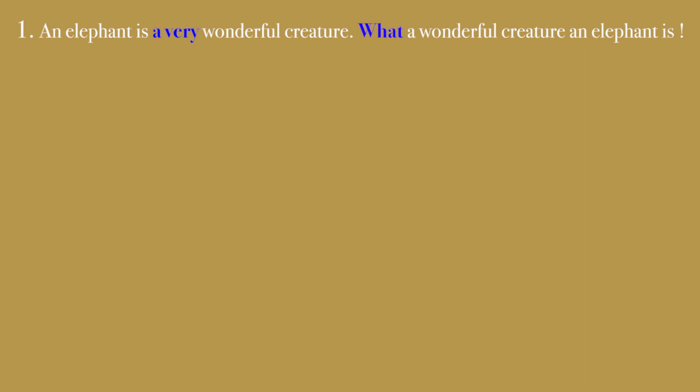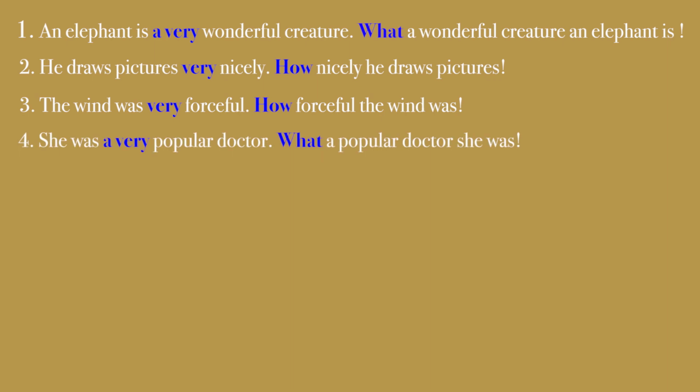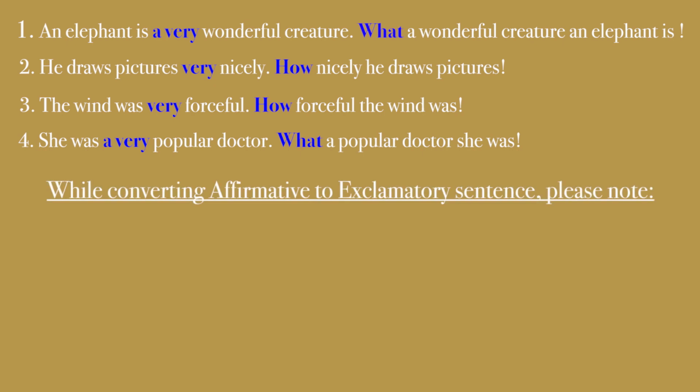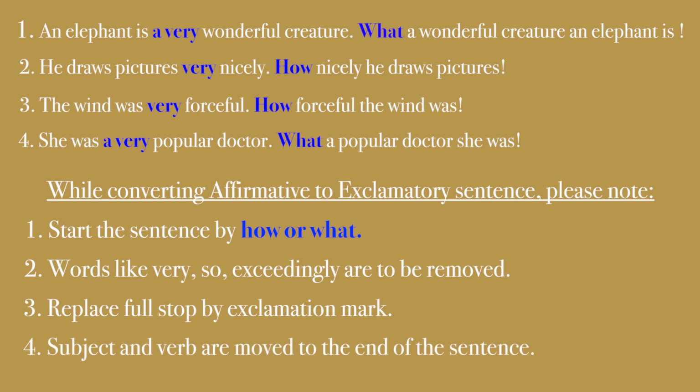Now let us see some more examples. He draws pictures very nicely. How nicely he draws pictures. The wind was very forceful. How forceful the wind was. She was a very popular doctor. What a popular doctor she was. While converting affirmative to exclamatory sentence, please note, start the sentence by how or what. Words like very, so, exceedingly are to be removed. Replace full stop by exclamation mark. Subject and verb are moved to the end of the sentence.